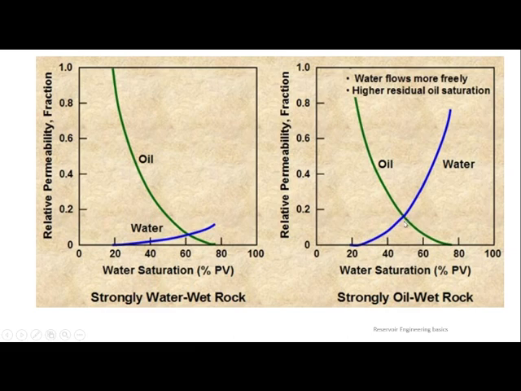If it is strongly oil wet, then what you can expect is that oil mobility should reduce and water mobility should increase. It is showing a little, but when you compare these two, you can say that when the oil mobility is very high, that represents its opposite wet, that is water wet. When oil mobility is shown less, then you can expect that is an oil wet reservoir. So this is the difference between oil wet and water wet. Is this understood, everyone? Do you have any doubt in this? It's a very important one.